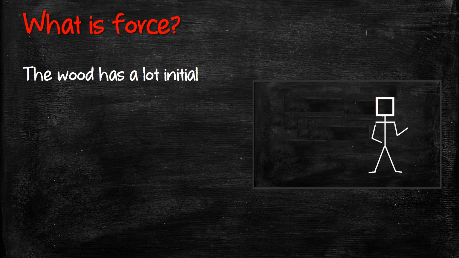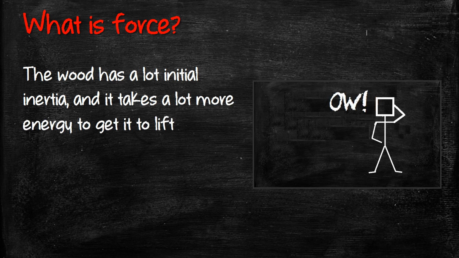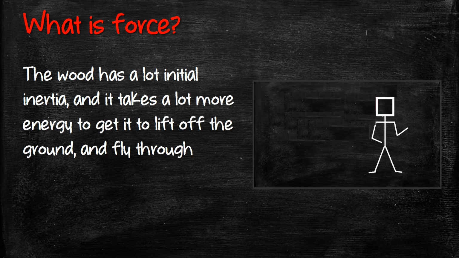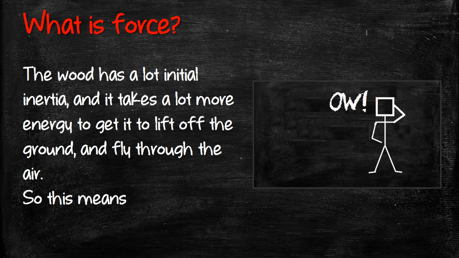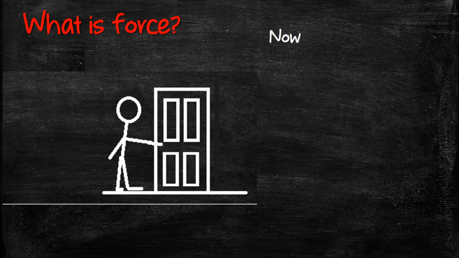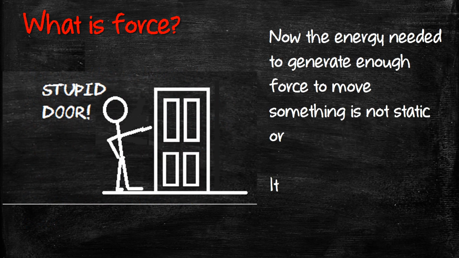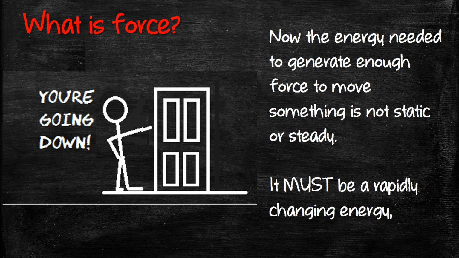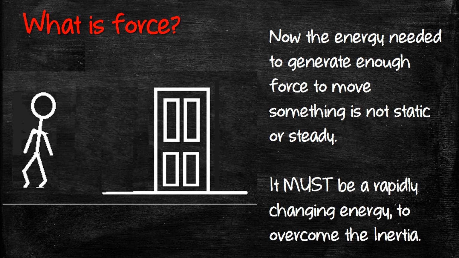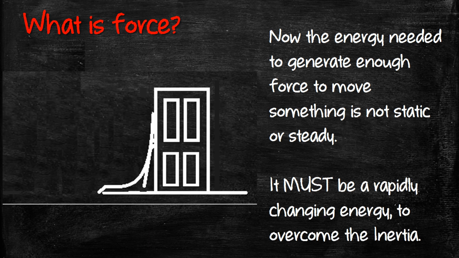The chunk of wood, on the other hand, has a lot of initial inertia, and it takes a lot more energy to get it to lift off the ground and fly through the air. So this means you have a lot more force. Now the energy needed to generate enough force to move something is not static or steady. It must be a rapidly changing energy to overcome the inertia.